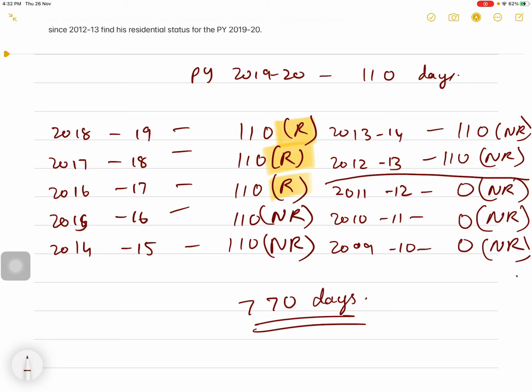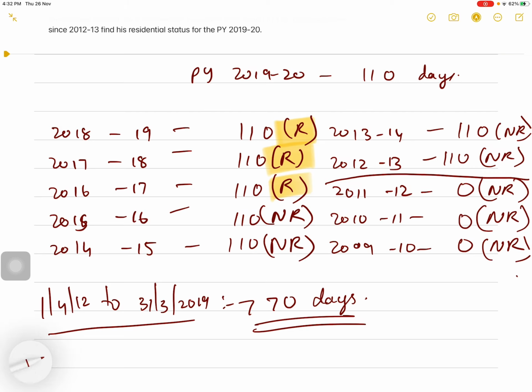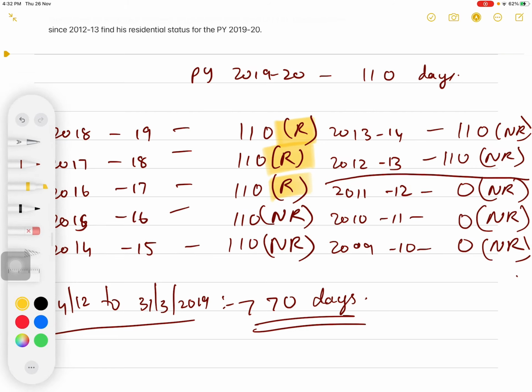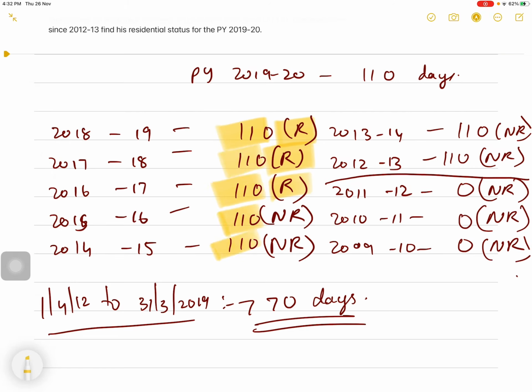So from 1st April 2012 to 31st March 2019, that is 7 years preceding the previous year, his stay in India is for 770 days, right? When you total this, 110 into 7, it comes to 770 days.